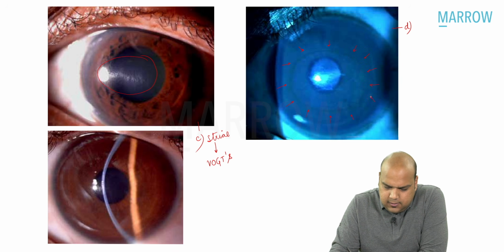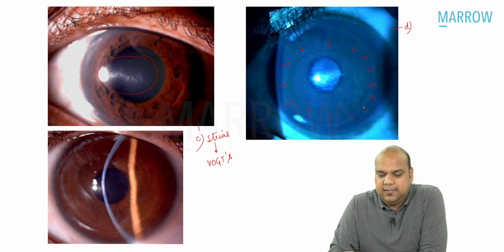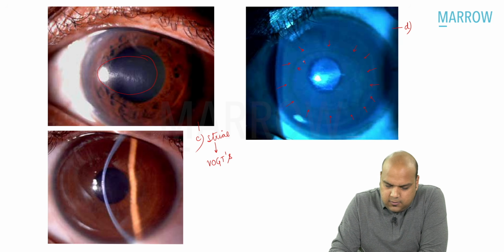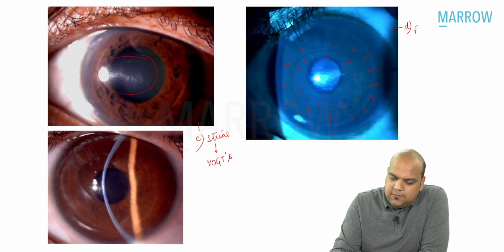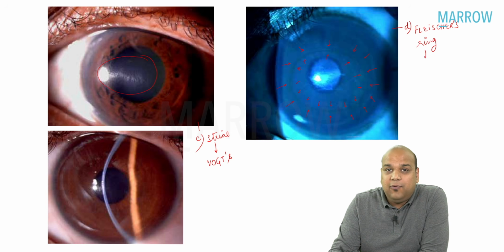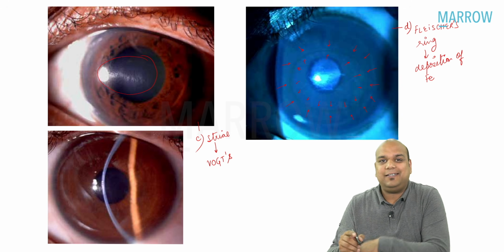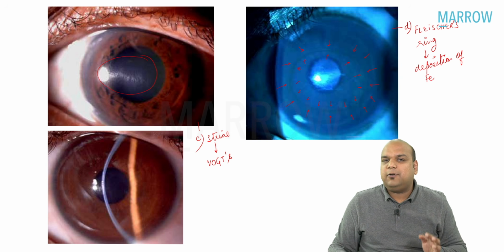Surrounding the center: pericentral, paracentral. Can you see this? I'll just draw another arrow inside also. Don't say the pupil. I'm not talking about the pupil here, everybody. Can you see this faint brown ring between my arrows, everybody? Yes. This is what ring, everybody? This is, I hope we remember, Fleischer's ring, not Kayser-Fleischer ring. Fleischer's ring, due to deposition of what, everybody? Due to deposition of iron or hemosiderin. Yes, everybody. So this is what a Fleischer's ring looks like.